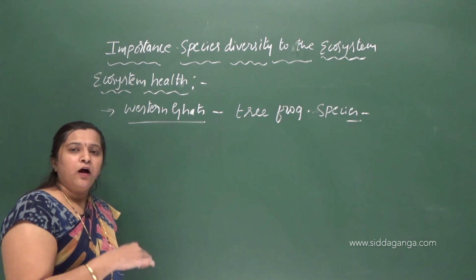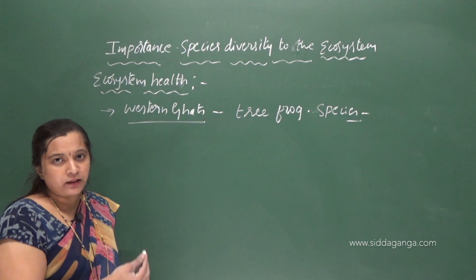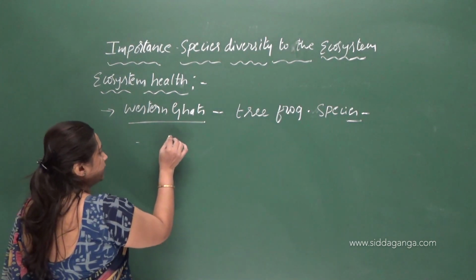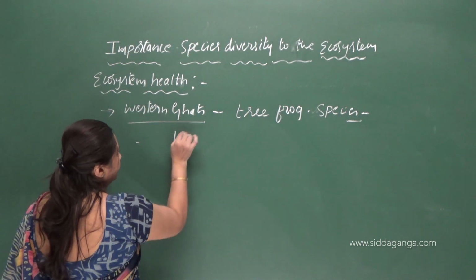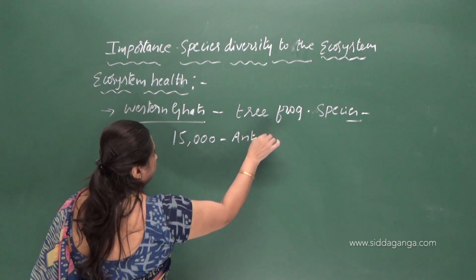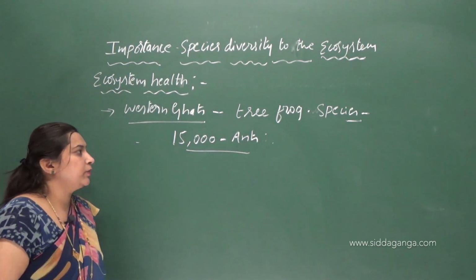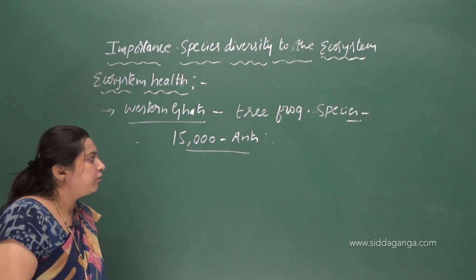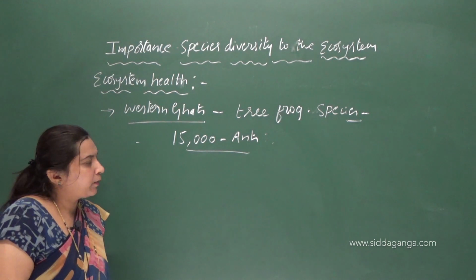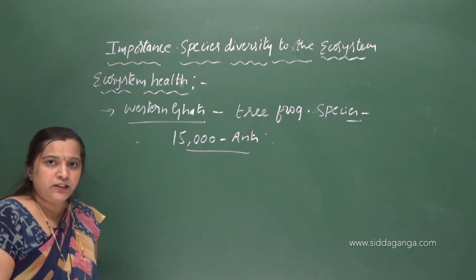Similarly, what about the total number of ants? More than 20,000 species of ants are there, no? If the number of species of ants is reduced to 15,000, there will not be much difference for some time.